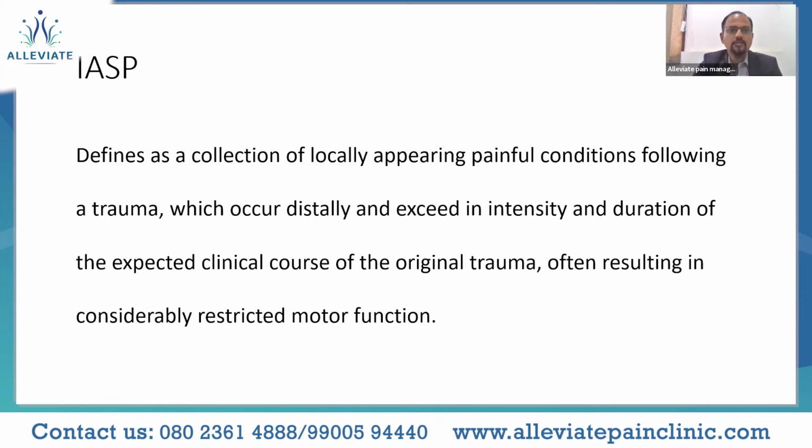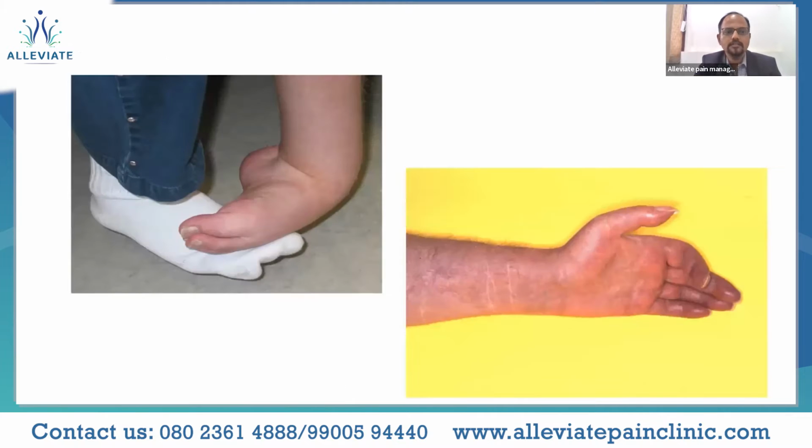This was one of the definitions. We also have an IASP definition, which defines it as a collection of locally appearing painful conditions following a trauma which occur distally and exceed in intensity and duration the expected clinical course of the original trauma, often resulting in considerably restricted motor function. Just go back to the particular image.